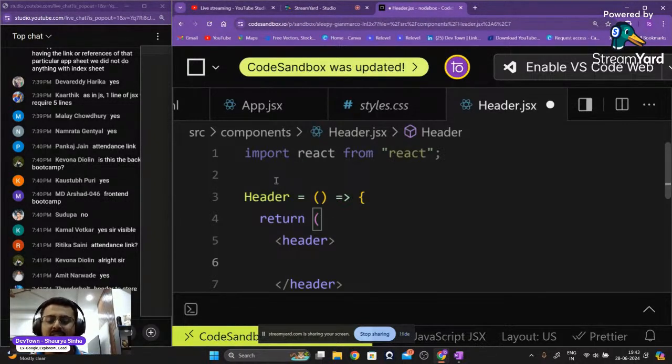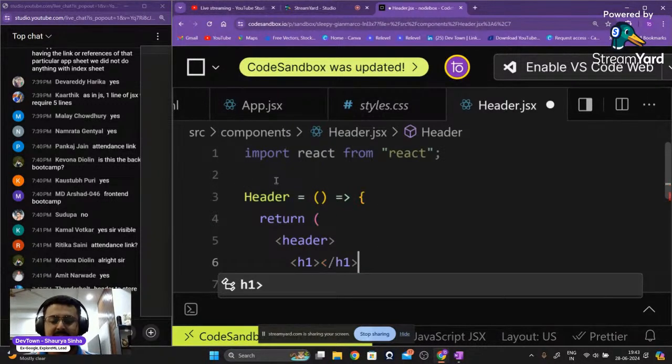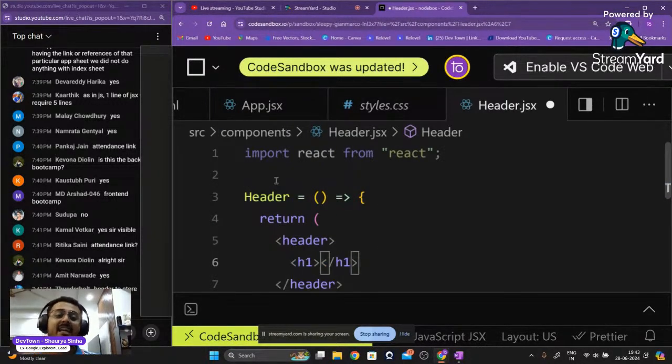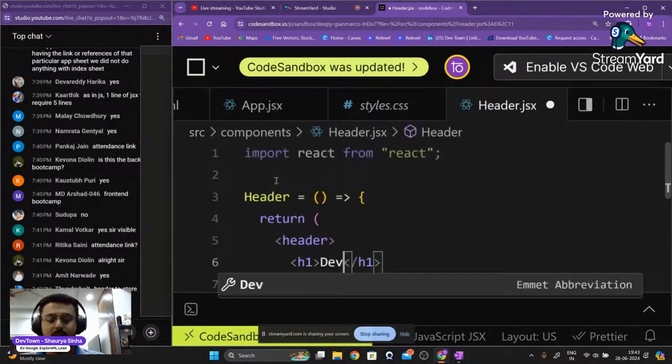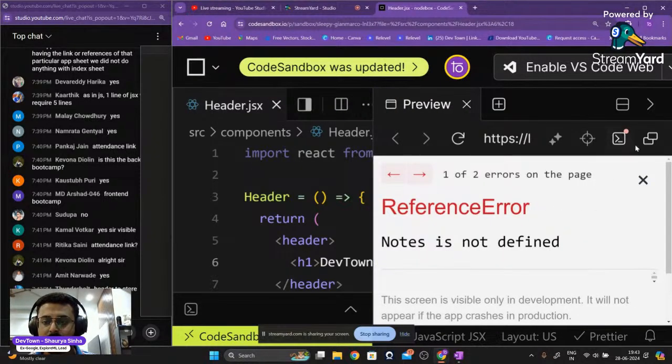Okay, so inside of that, we're going to have an h1 tag right over here, an opening and a closing h1 tag. The h1 tag basically creates the heading or big bold text on your screen. I want to write DevTown right over there. I'm going to save it. I'm going to open up the website in a new tab.